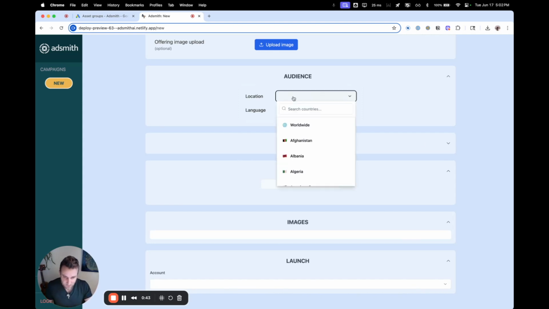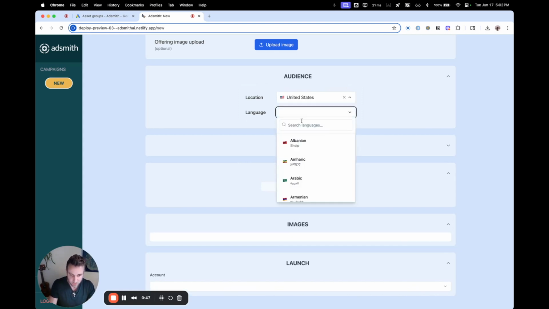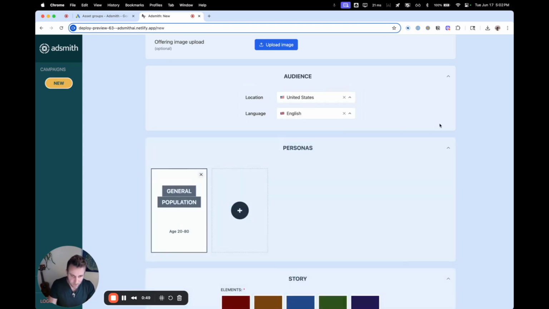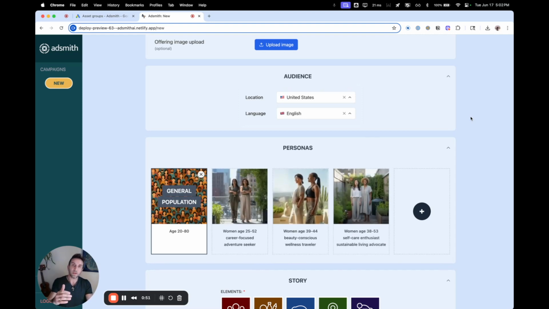Then we set an audience. We could really do any location and any language in the world. We're just going to stick with US and English for this one. But the cool thing about this is that it automatically localizes. The language automatically produces content in that language. And then when you choose a location, the people look like the people from that location. So you don't have to worry about casting, it's all just taken care of automatically.